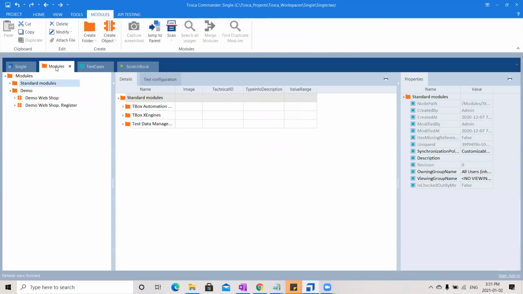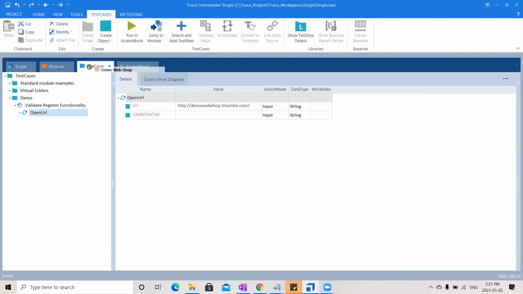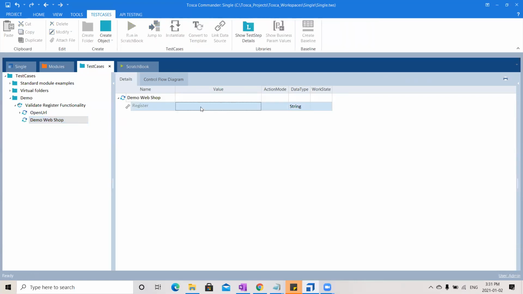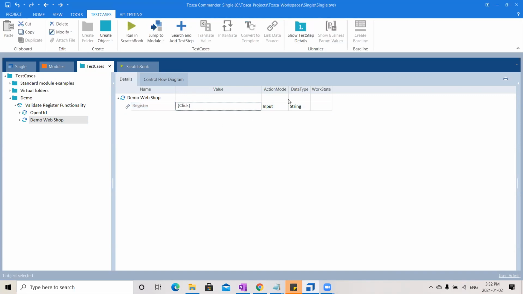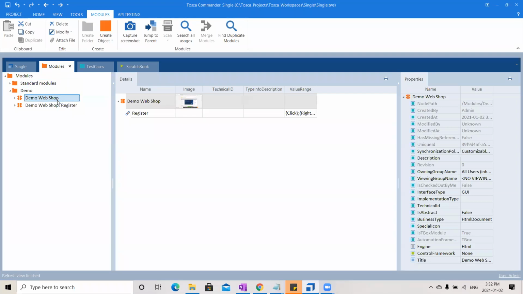And after opening the URL, it has to click on the register button, right? I have it in this module. So select this module, hold your left mouse button, drag it and drop it onto your test case. See, this module came up here. So this has become a test step. What is it that I want to do? I want to click. So here you can see a small drop down. Click on this and you can find the option. Just select click. This action mode came up automatically. So now after clicking on register, what is the next step that it has to do?